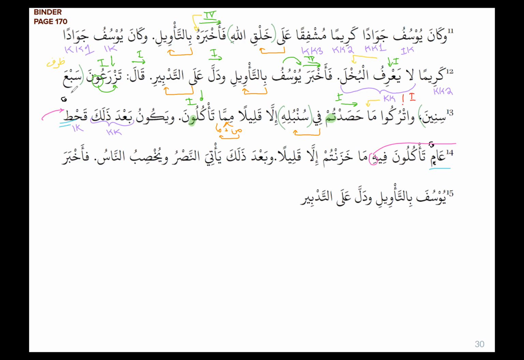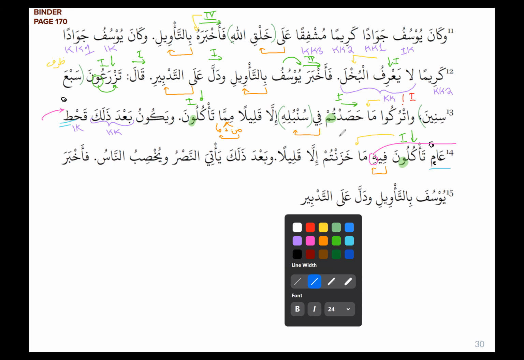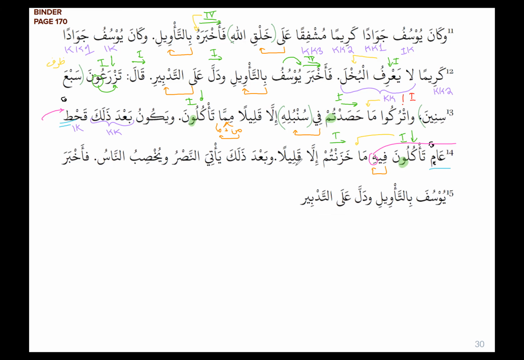which is a drought. تأكلون, again, as we saw earlier, is a fi'l mudari, form one. Our fa'il is the waw. فيه is going to be our jar majrur construct. ما خزنتم, the ma again is a maf'ul bihi. You're going to eat what? خزنتم, what you've stored, right? This is madi, form one. The tum is my fa'il. إلا قليلا, again, is like except for a little bit. So in that drought, you're not going to eat all of that you've stored. You're going to eat slowly over time so you can preserve the food.